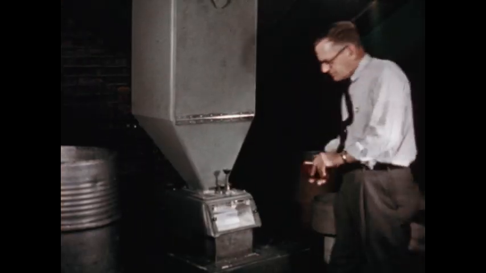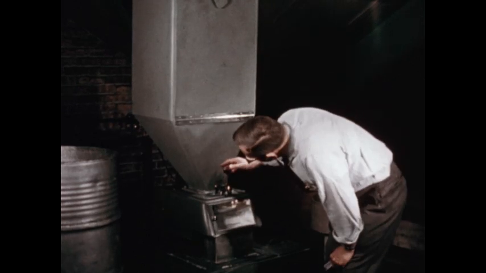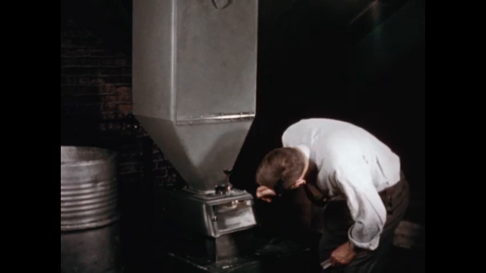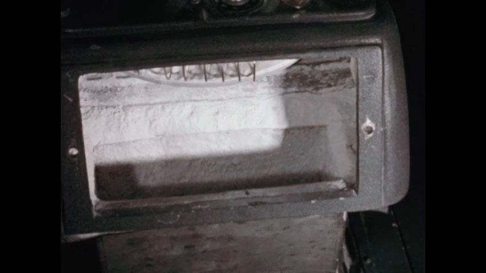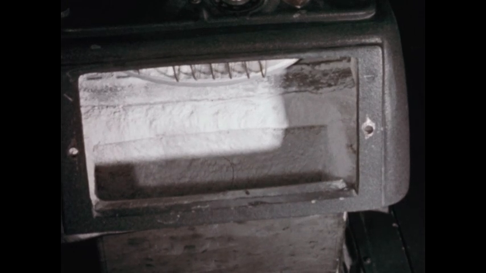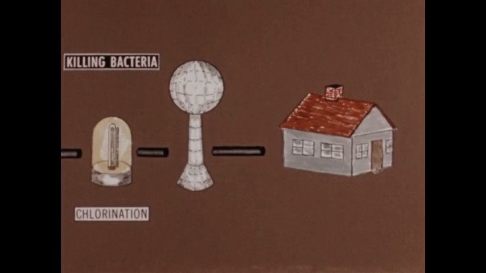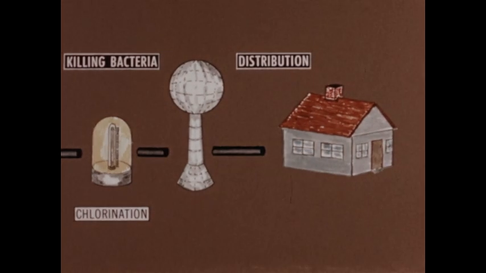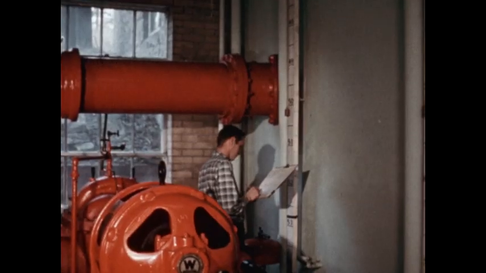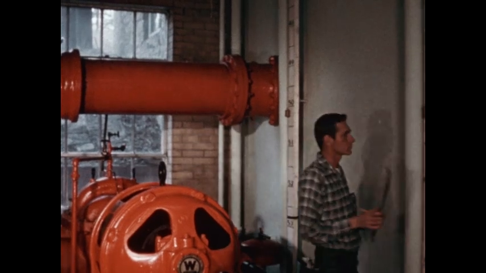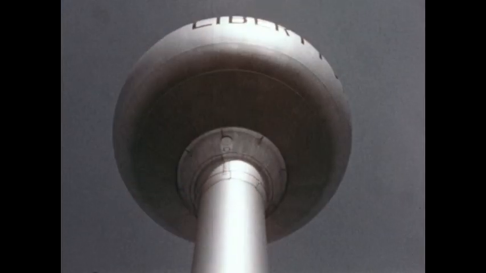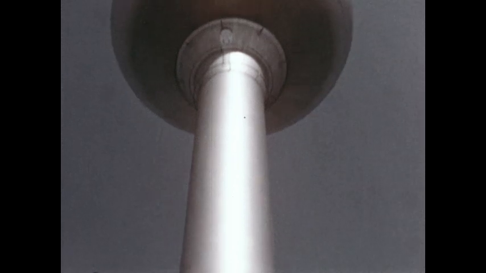In a growing number of communities, chemicals which contain the element fluorine are added to the water. Fluorine in drinking water helps prevent tooth decay. When the water has passed all these careful tests, it is ready for storage and distribution in the community. When water is ready for distribution, it may be pumped, or it may flow by gravity from high tanks to users in the community.